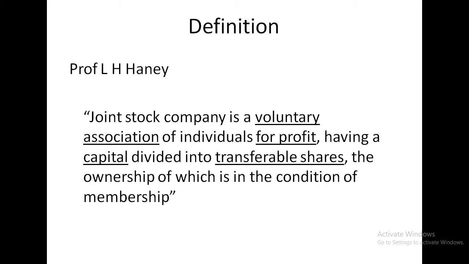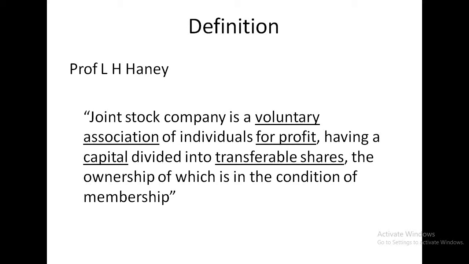I have underlined some important points which will come into the features of joint stock company. First, voluntary association. Haney is telling that a joint stock company is a voluntary association of individuals. Voluntary association means nobody will be forced to join a company or to leave a company. It is up to the will of a person to join or leave the company. Next, for profit. The main aim of every business is profit, and the same holds for a joint stock company.